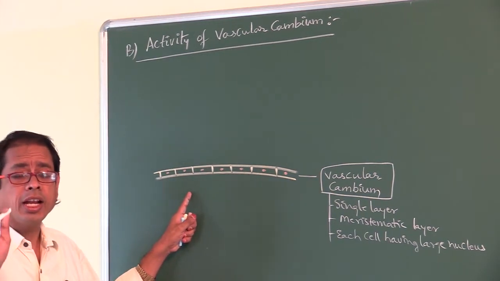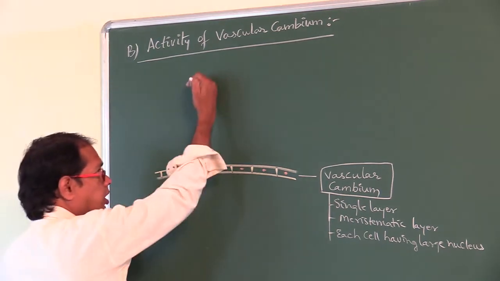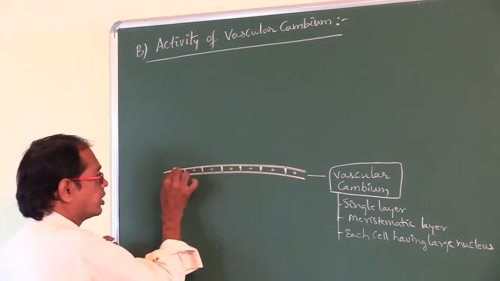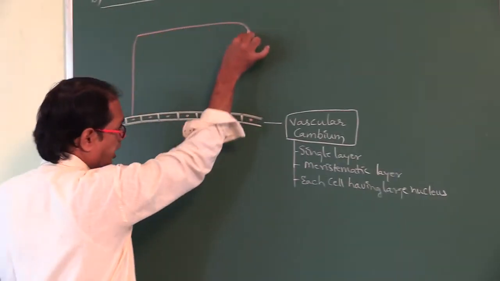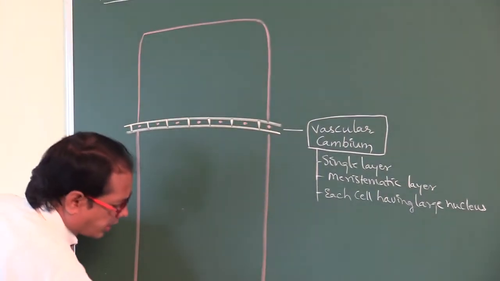So this vascular cambium undergoes periclinal divisions and cuts off new cells both towards the outer side and towards the inner side. Let us suppose this is the outer side, this is the inner side.